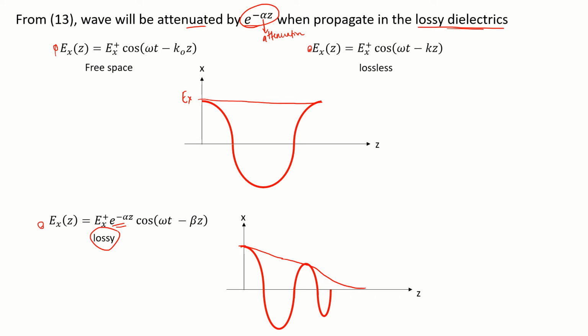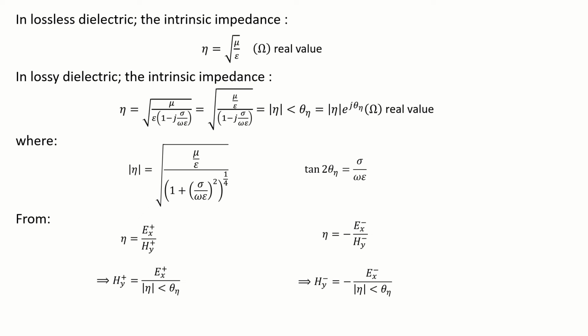Okay, now in lossless, let's look into intrinsic impedance. In a lossless dielectric, the intrinsic impedance is given to us as such, where we have discussed this in our previous lecture also, where it's given to us a real value. The value is a real number.